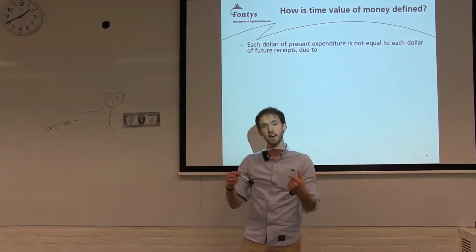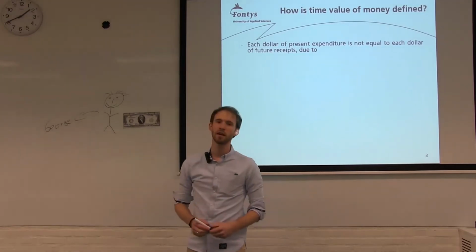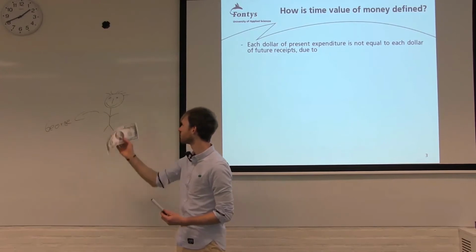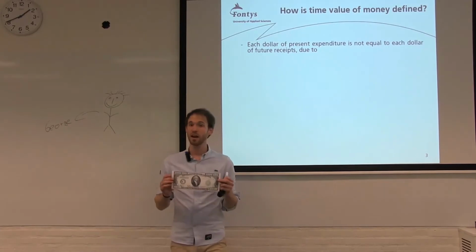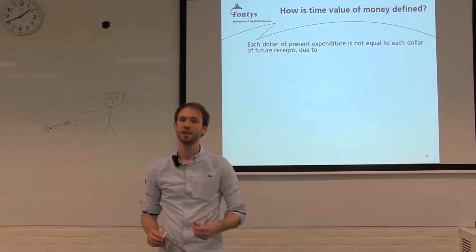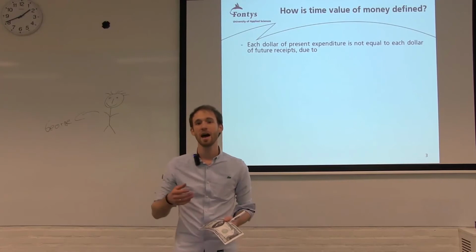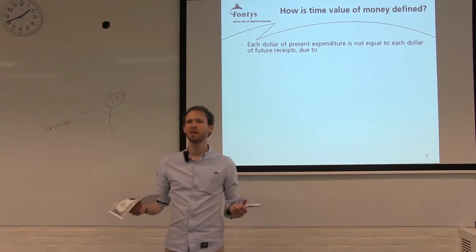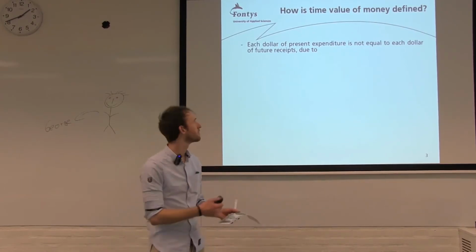So George receives the $5 million from me. This is today, and now I wait for a year. George can do whatever he wants with the money, and then after a year, I get the money back from George. Now the question: did I make a good deal? Well, I didn't, because what I could have done is work with the money in that one year. I could have put it on a bank account, or invested it into other projects to give me more benefit. But I didn't do that, so I'm actually worse off. And there are certain reasons for that.